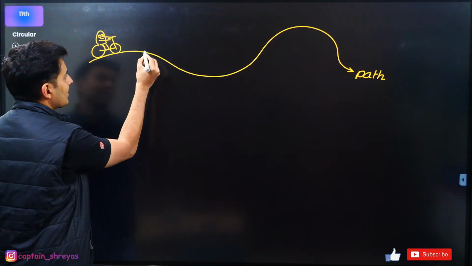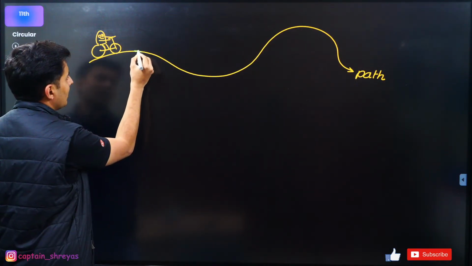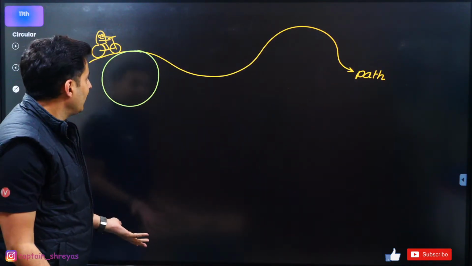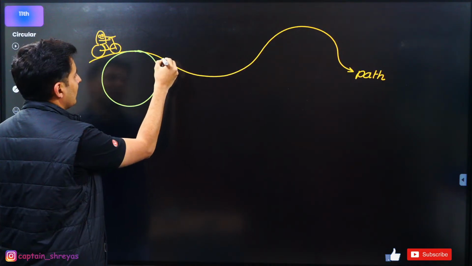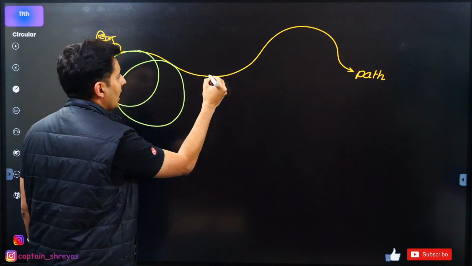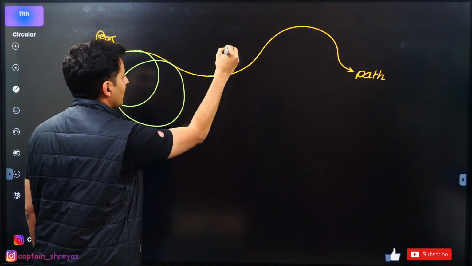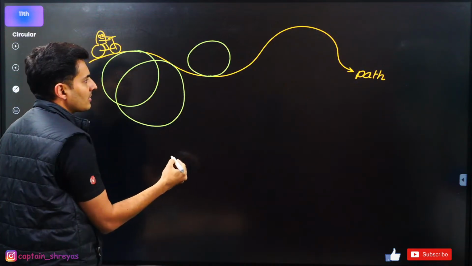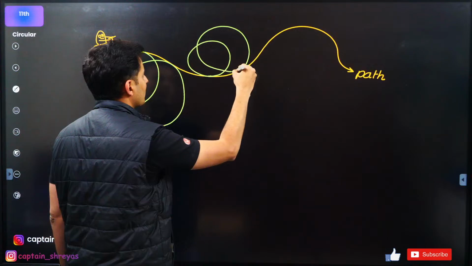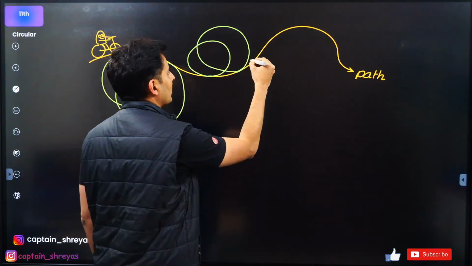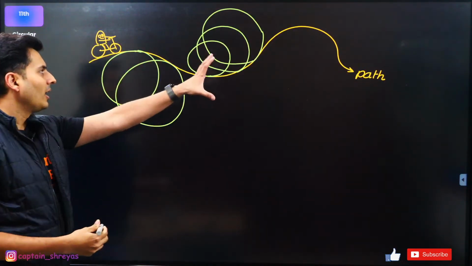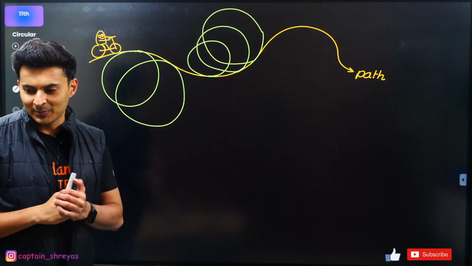Just think about it. There is a small arc over here. If I extend that arc, maybe it becomes a circle like this. If I consider another arc and extend it further, maybe it becomes a circle like this. And so on and so forth. I can draw many such circles everywhere. I'm drawing this all approximate, but I am pretty sure you get the idea.